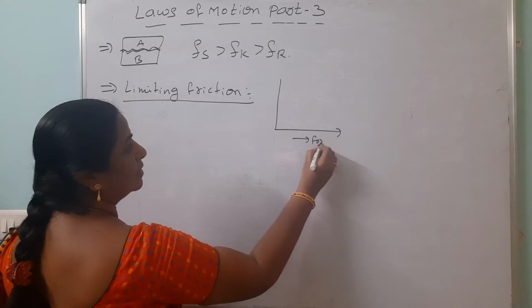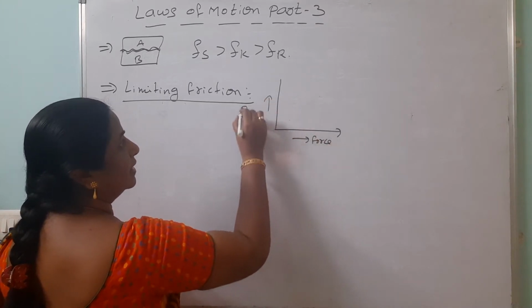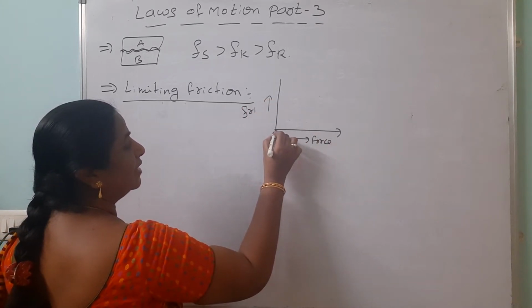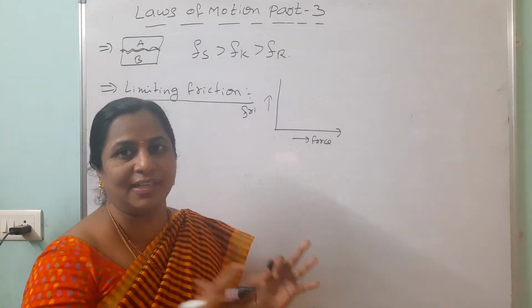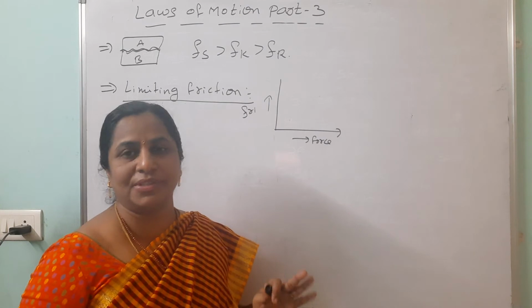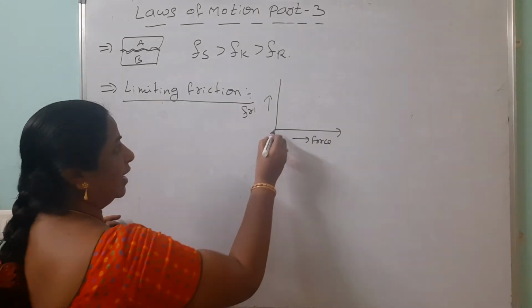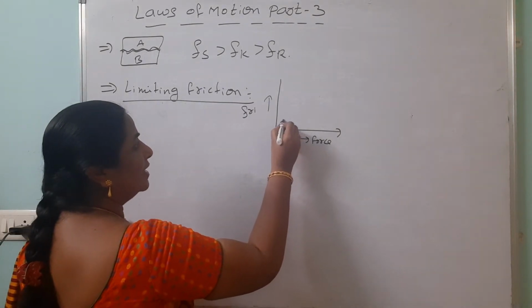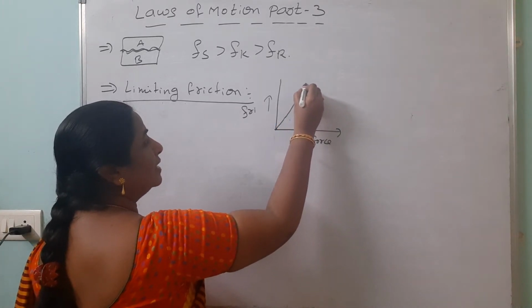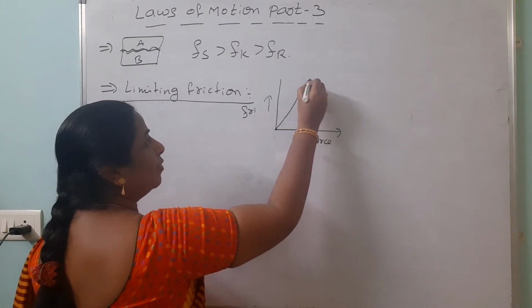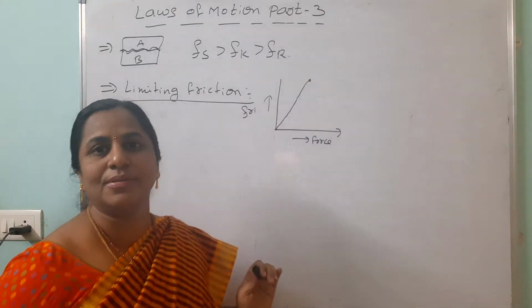This is the force and this is the friction. When we increase the force while the body is at rest, say one big stone is there and you are pushing it, it's not moving. A second person is also pushing, it's not moving. Why? When you are applying force, friction also increases. One member, two members, three members, like that up to 10 members, it reaches the maximum. Here what happens? It is ready to slide.